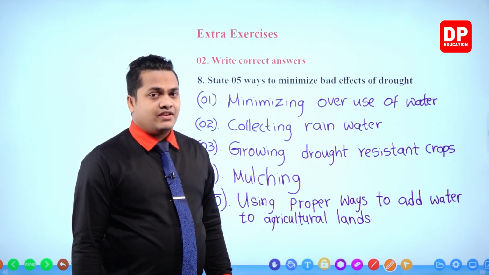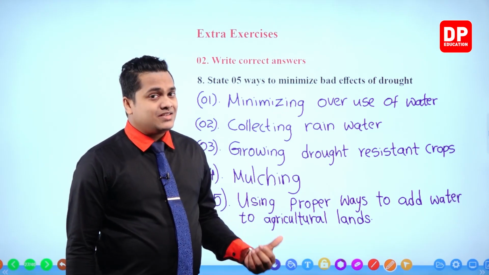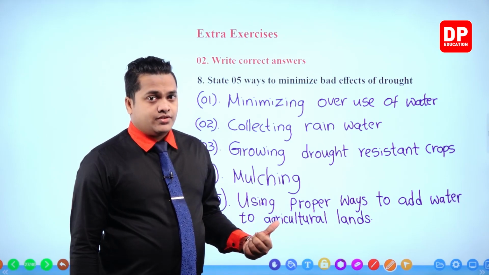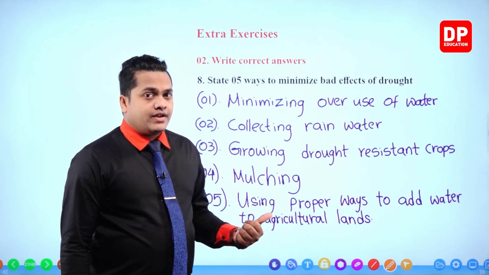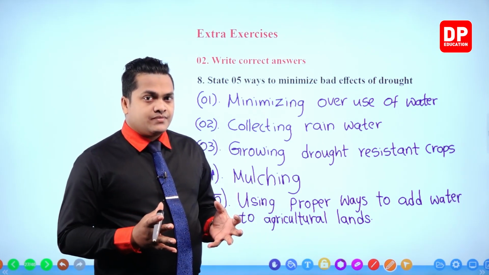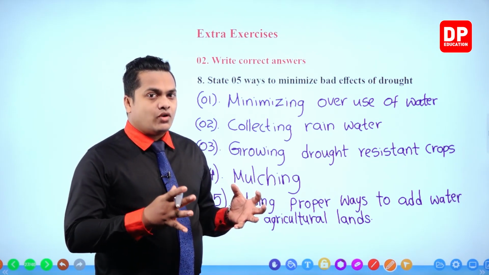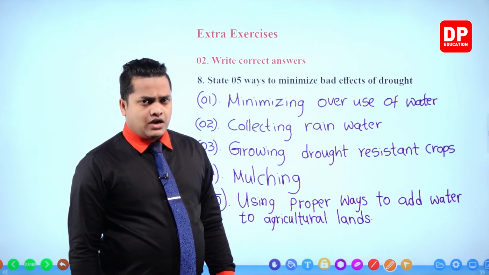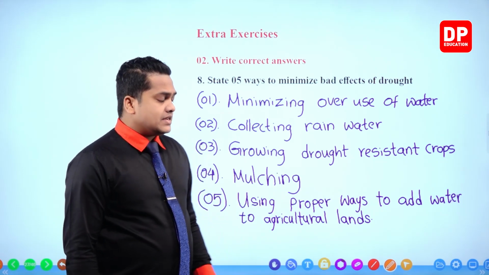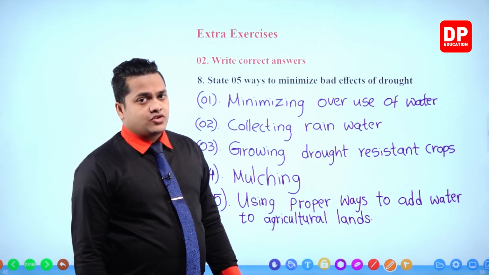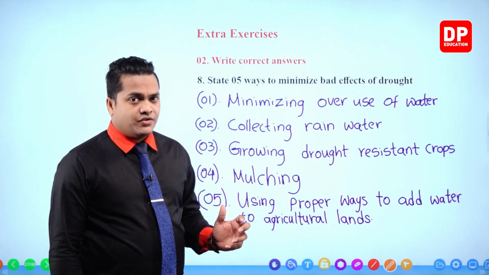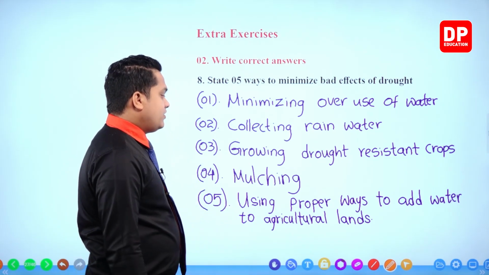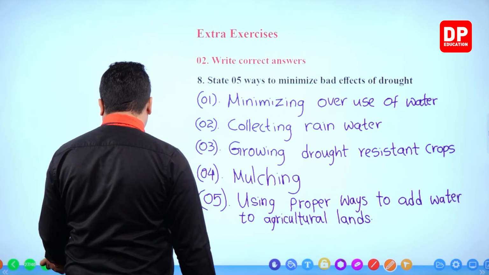Other than that, we can write down minimize the deforestation, or else we can write reforestation. Then, if there are tanks, we can increase the volume of tanks and other waterways. So there are several answers, but they are mentioning only to write down 5, so writing down 5 is enough. Okay, so let's head on to see what the other questions are.